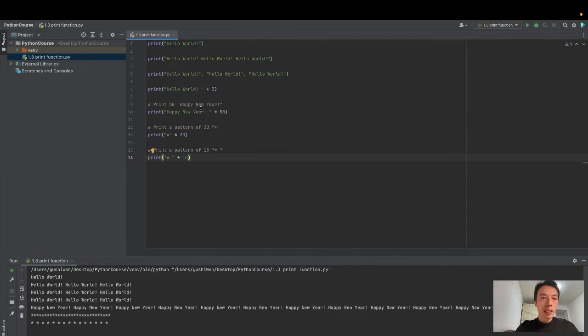Let's look at the pound sign, print 50 Happy New Year here. If the contents start with the pound sign, this line is a comment. The program will ignore this line. It will not run this. So normally we call this a comment. Okay, I think most of you know how to use the print function now.